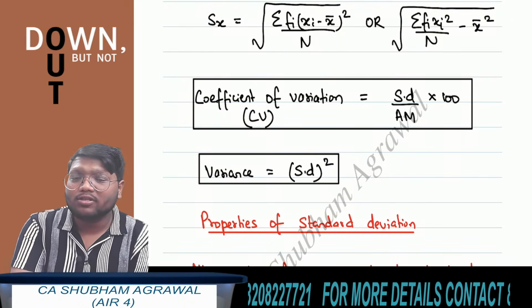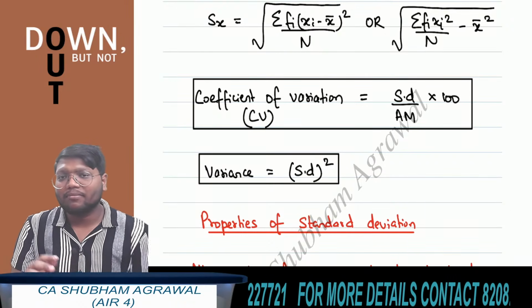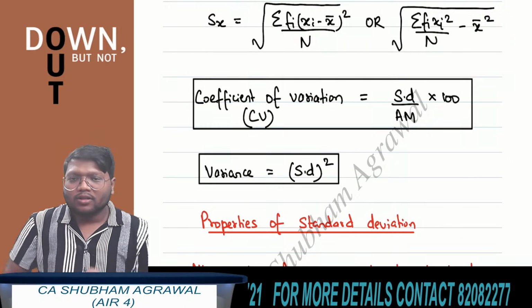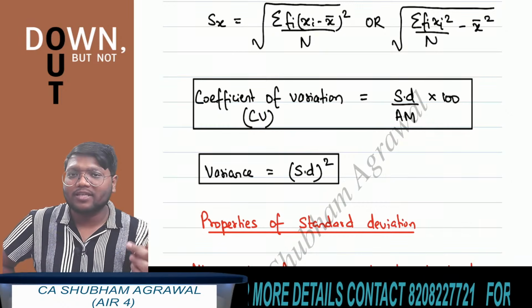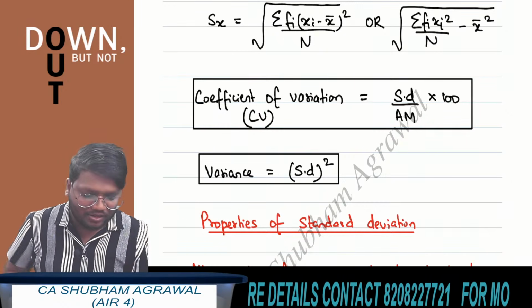And standard deviation also remains unaffected due to change of origin, but gets affected due to change of scale. So if standard deviation of x is given and y is equals to a plus bx, then standard deviation of y is what? Absolute value of b multiplied by standard deviation of x.